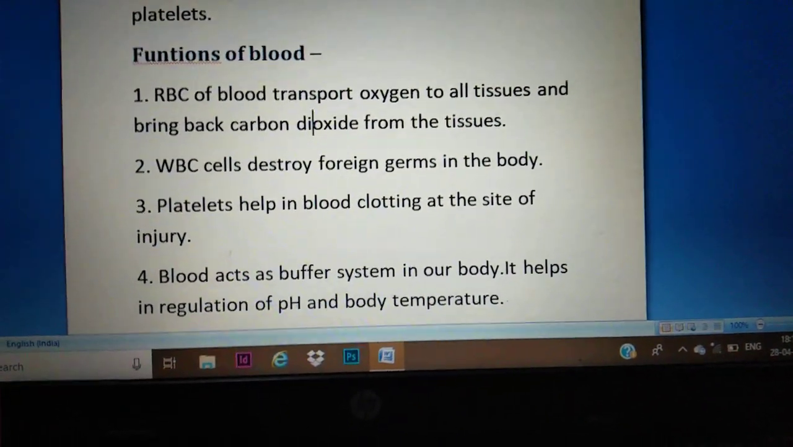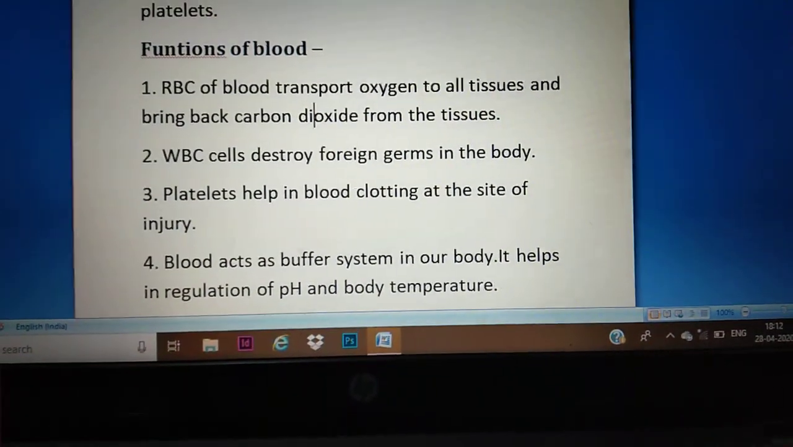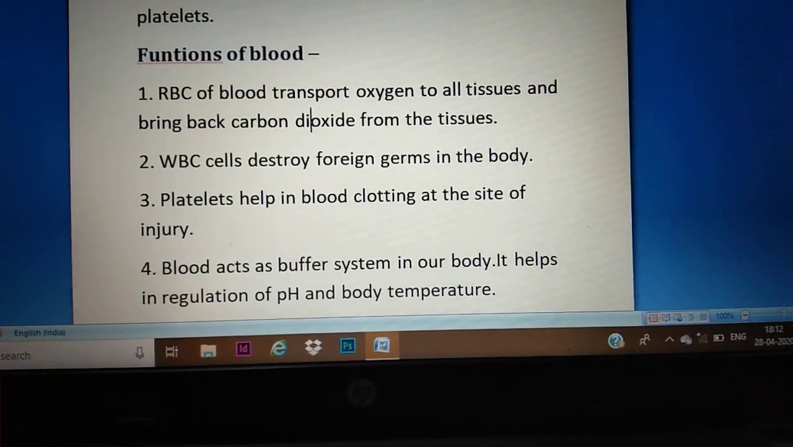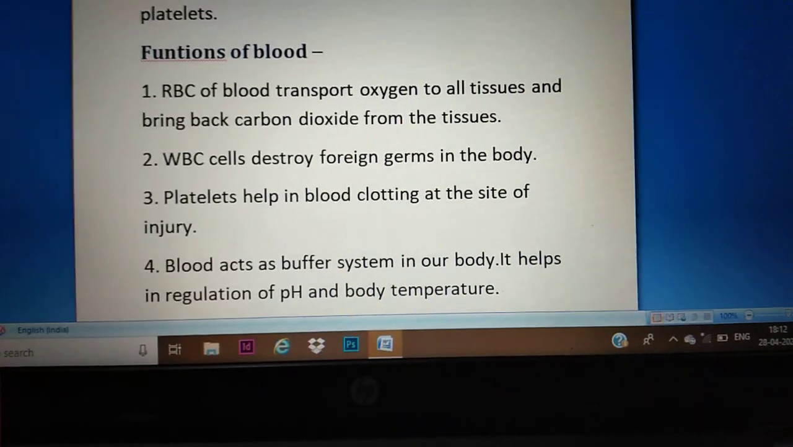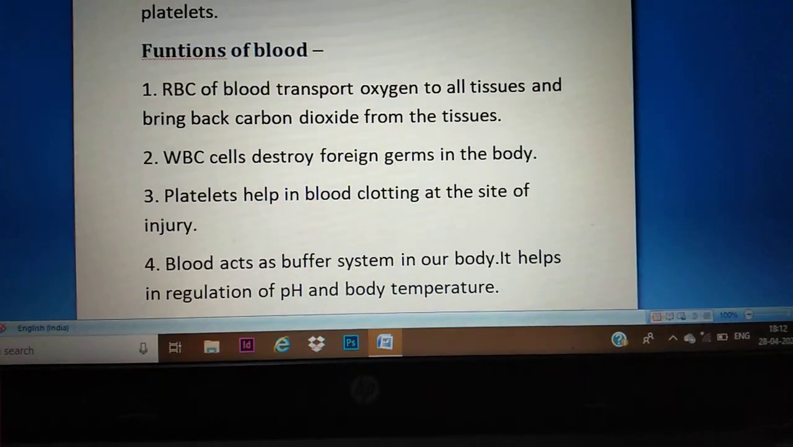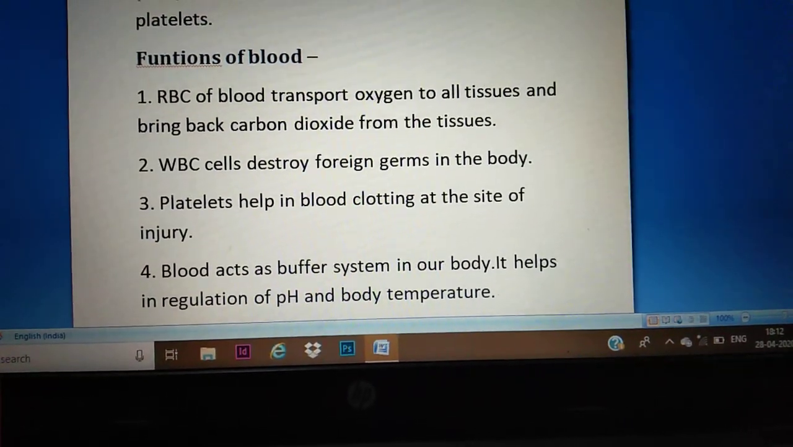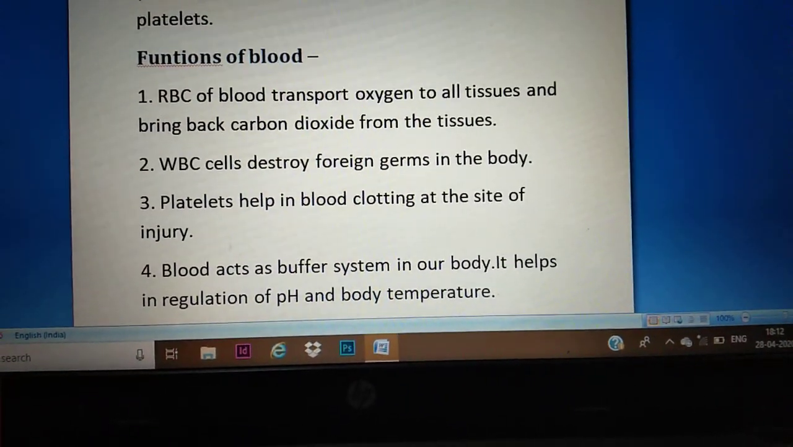Okay. And what is the function of the platelets? Platelets help in blood clotting at the site of injury. Whenever some injury takes place, these platelets form a clot and thus stop the bleeding.